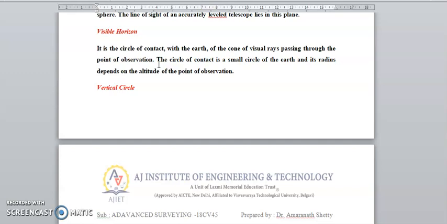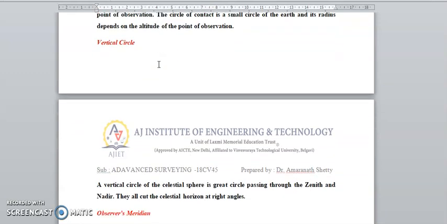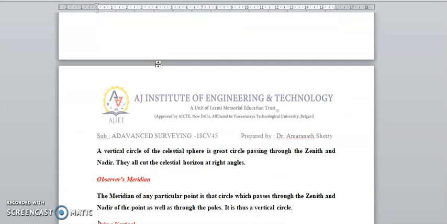Now, the vertical circle. A vertical circle on the crystal sphere is a great circle passing through the zenith and nadir. They all cut the crystal horizon at right angles.